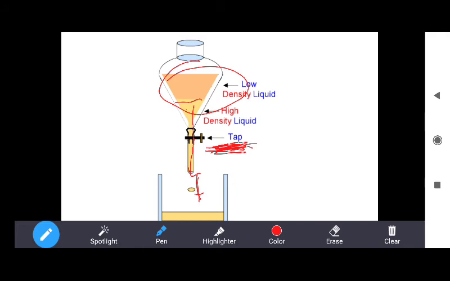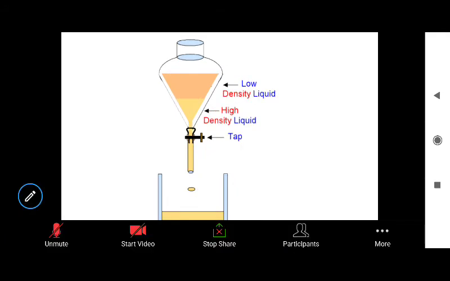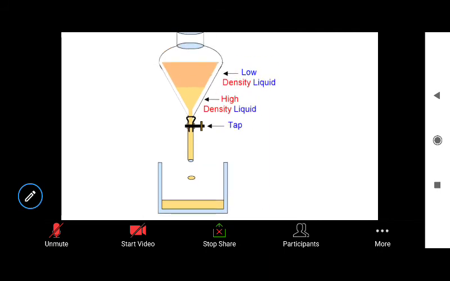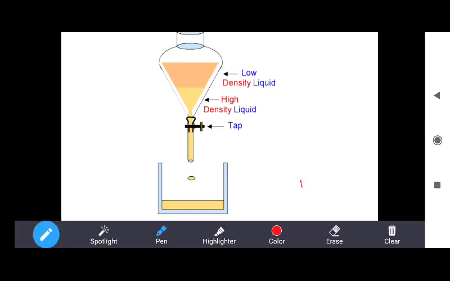So this is the method for separating two immiscible liquids from a mixture. This is known as separation by using a separating funnel. If you want to separate the mixture of oil and water, we can do this practical in the chemistry lab. Don't worry about it.